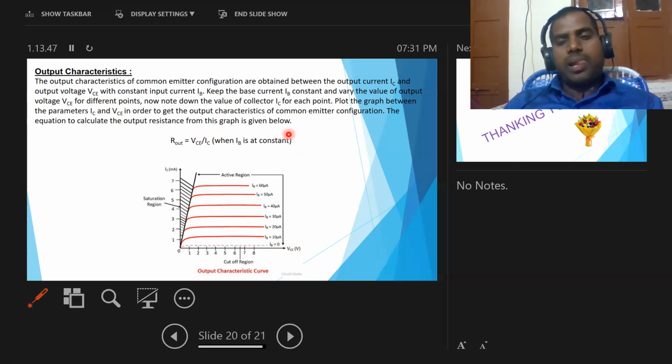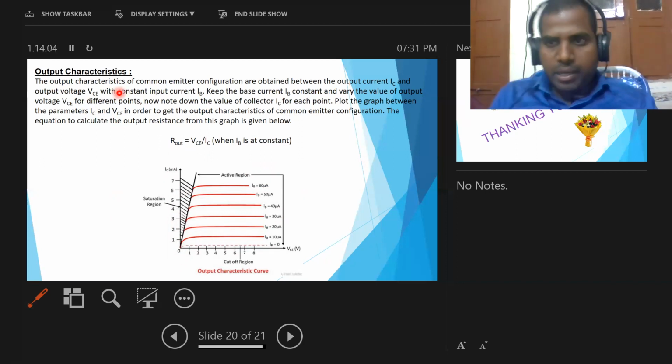Now we can draw a graph between output voltage, that is VCE, and output current, that is IC. Then we get different curves like this, and this total graph gives the output characteristics for the common emitter configuration.